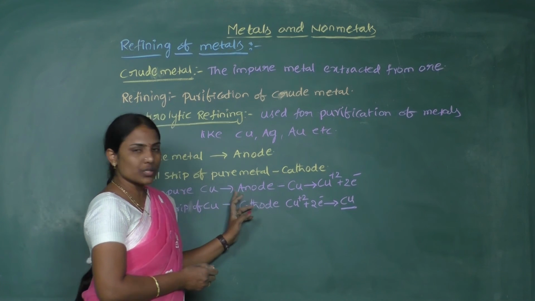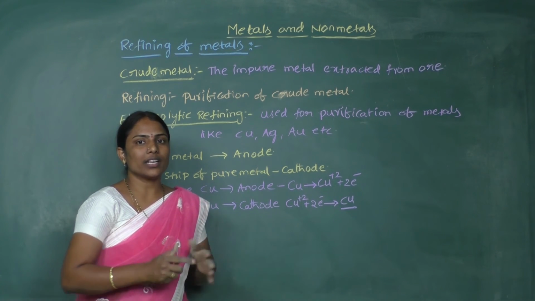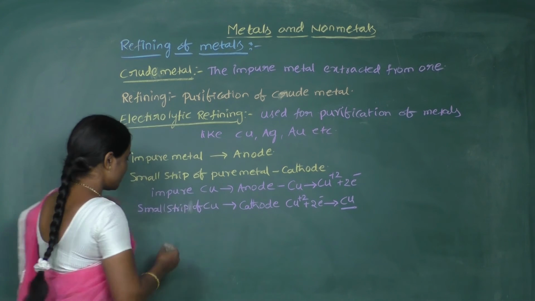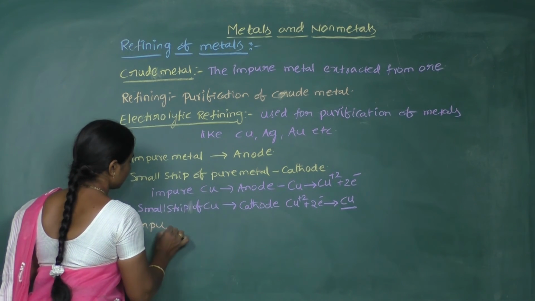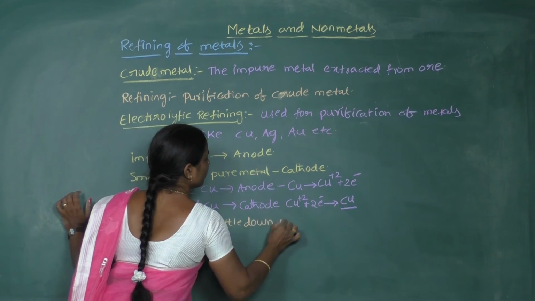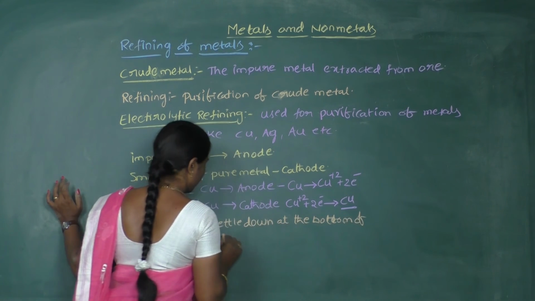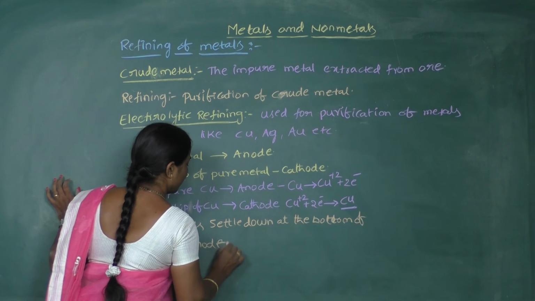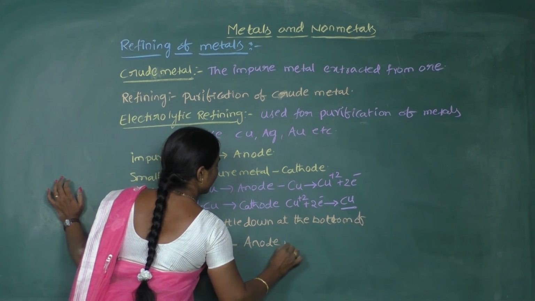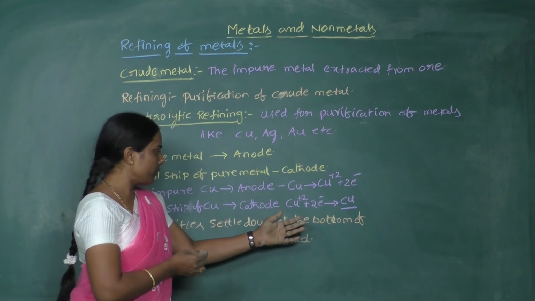Now, the impurities present in the anode cannot move under the electrolysis. So the impurities settle down at the bottom of the anode, and we call this anode mud. Now you can see this in the video here.